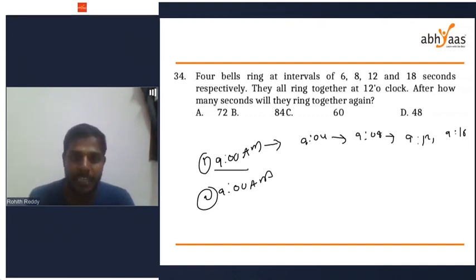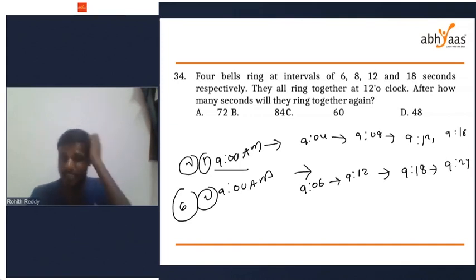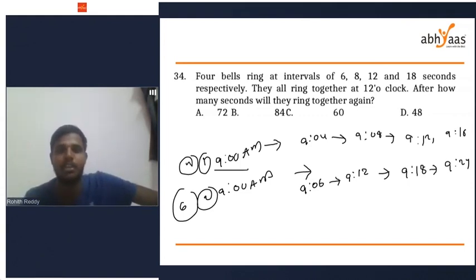The second bell is ringing after every 6 minutes. That means it will ring first at 9:06, 9:12, 9:18, 9:24, and so on. It will ring after every 6 minutes.